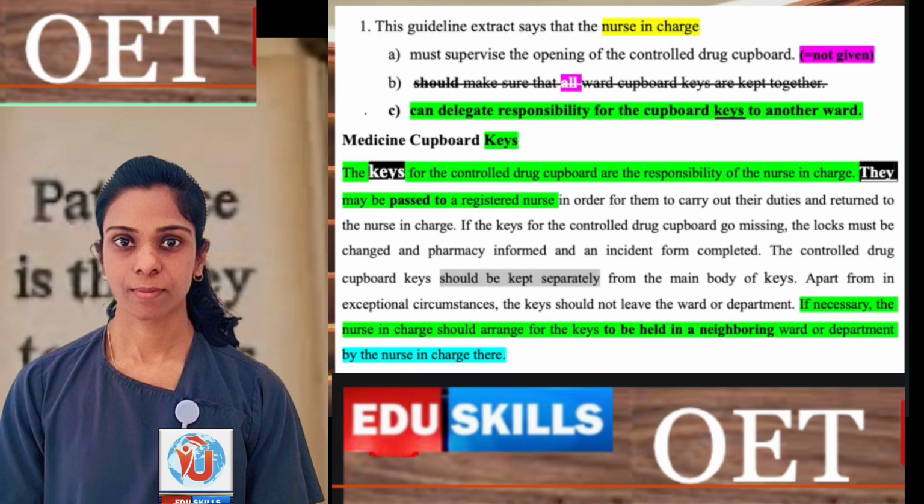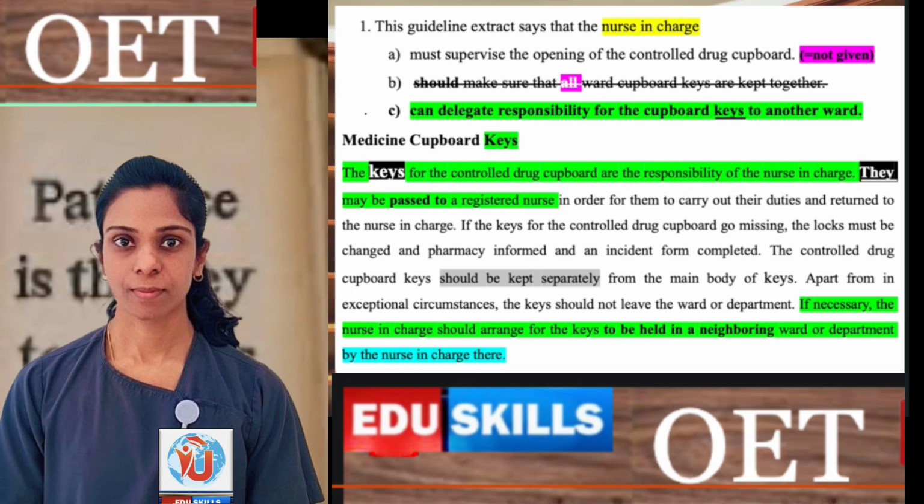Then we can read it. The control drug cupboard keys should be kept separately from the main body of the keys. It is mentioned separate. B answer is saying all ward cupboard keys kept together. We can eliminate automatically. We can eliminate A and B. We already got the answer.